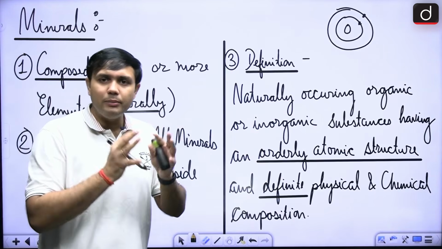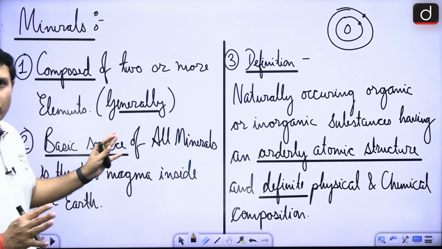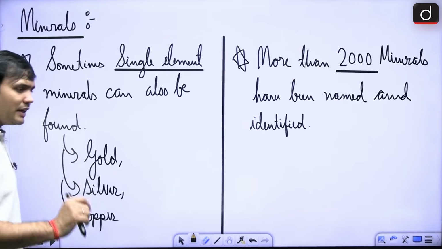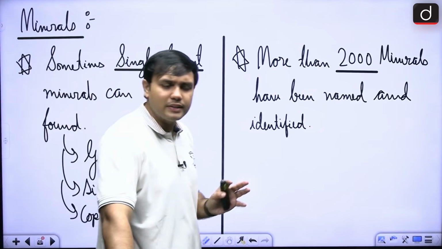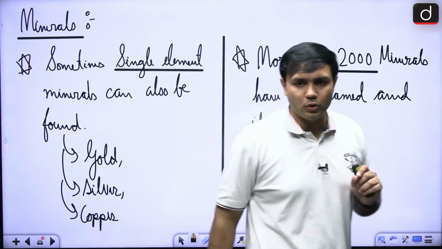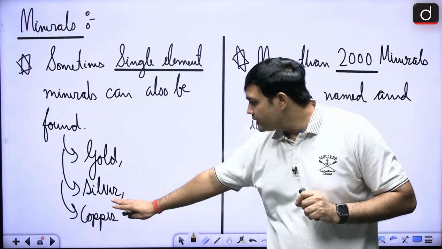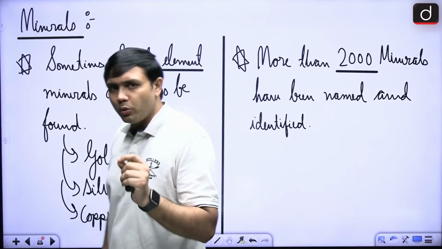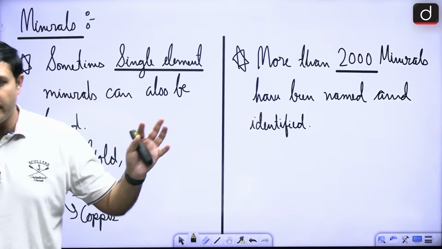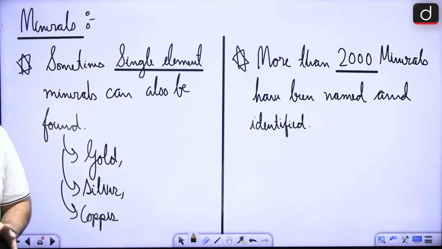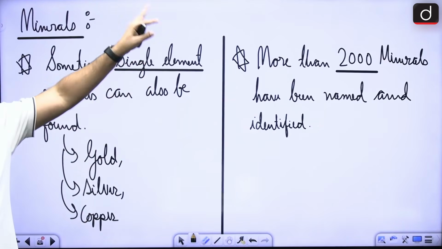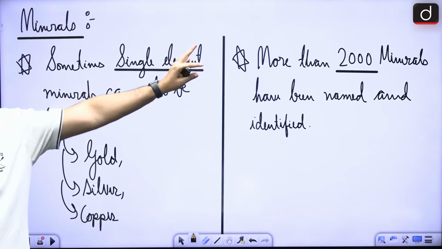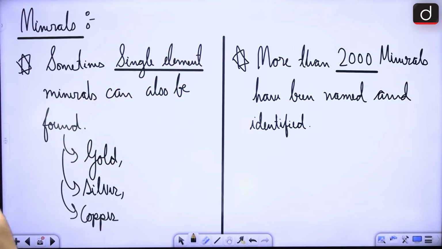So, when two elements are coming together, they are forming what? Minerals, right? In that regard, what is the next important aspect? That there are, in some very rare cases, single element minerals also, such as gold, silver, copper, etc., right? So, generally speaking, it is two or more elements, but in some cases there are also single element minerals. Overall, in our current estimation, there are more than 2000 minerals that have been found and identified, right?